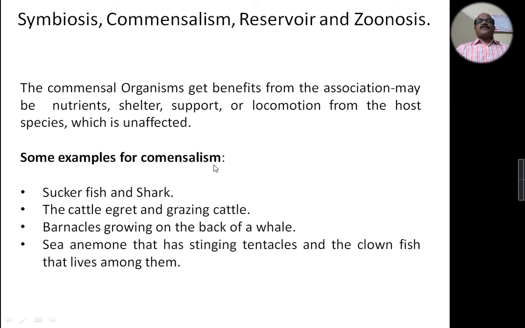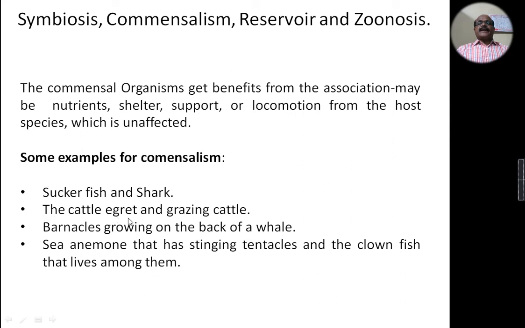Some examples for commensalism, here I quoted: suckerfish and shark. The suckerfish attaches to the shark's body, whereas the shark does not get affected. The suckerfish benefits from moving from one place to another.